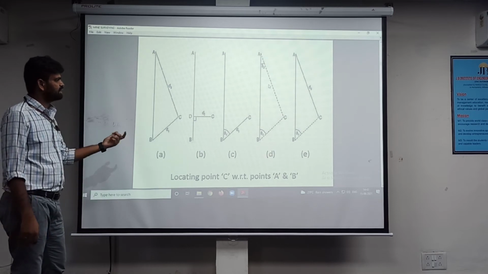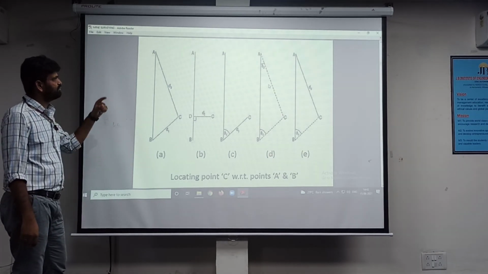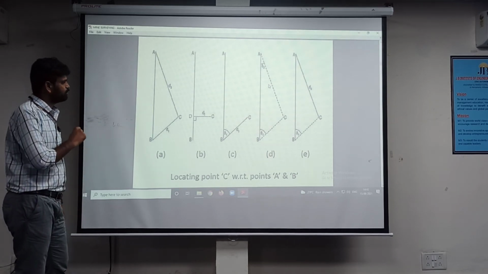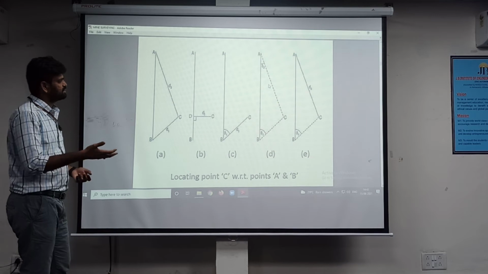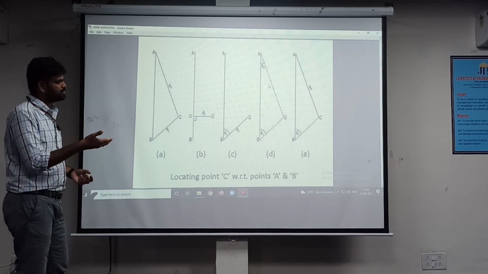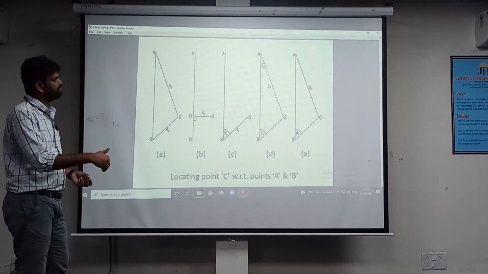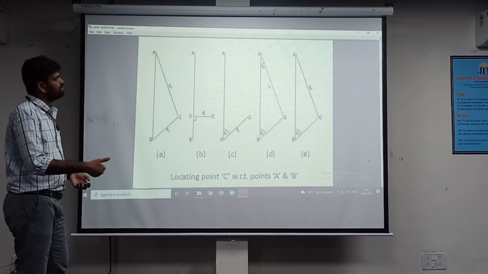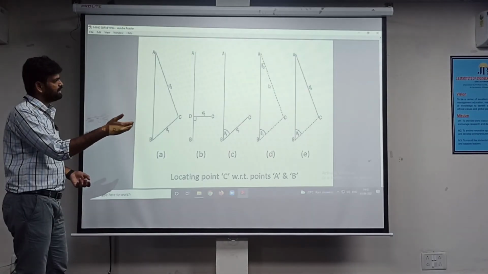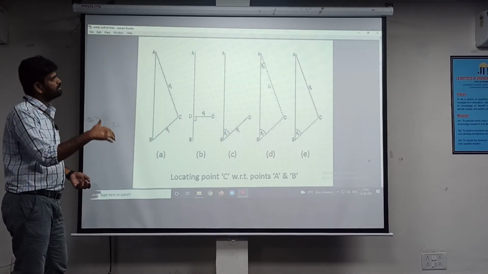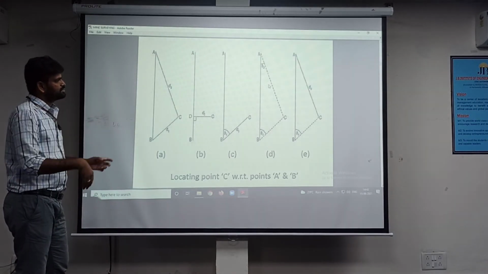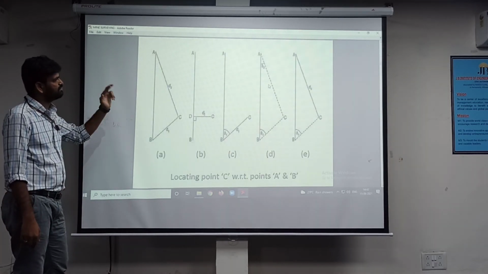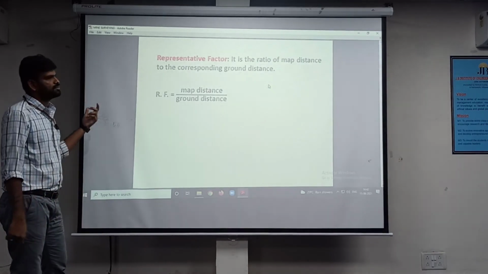In the third case, case C, we can determine the point C from the well-known points A and B by taking an angular measurement and a linear measurement from the well-known point B. In case D, we can take two angular measurements, one from A and one from B, and we can fix the third point C. In the last case, case E, we can fix point C by taking an angular measurement from B and a linear measurement from D. So as per our convenience, we can take angular measurements from the same side or different sides also.